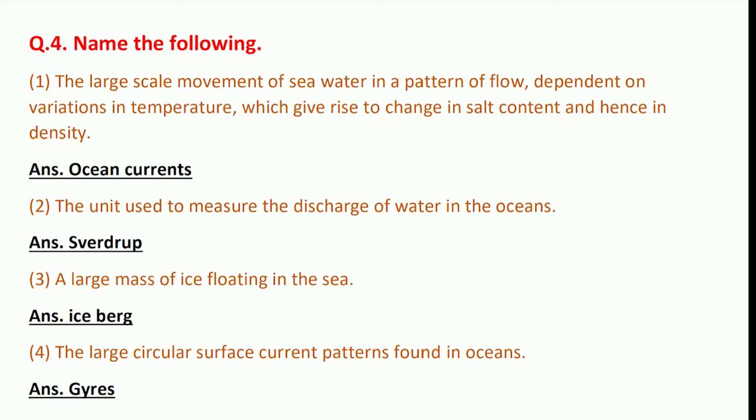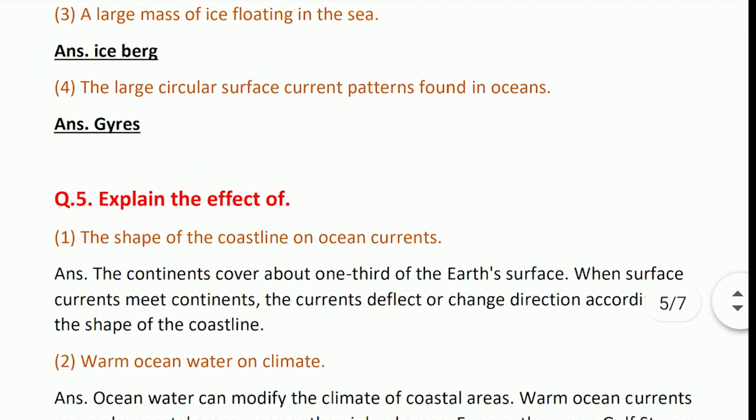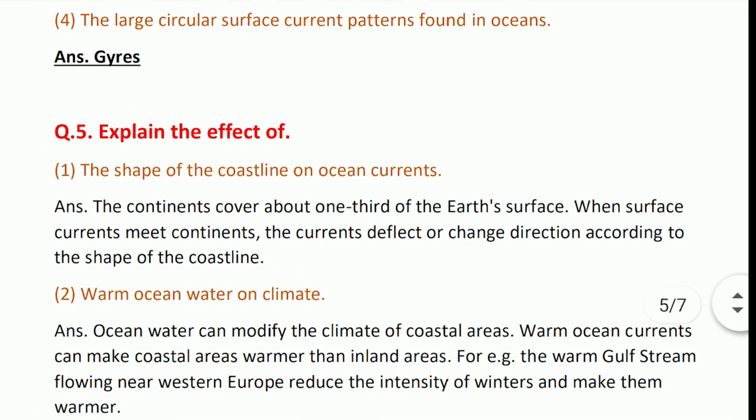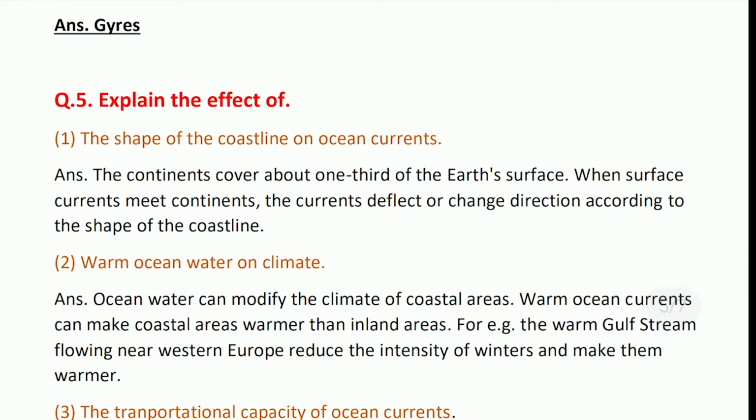The large mass of ice floating in the sea: iceberg. The large circular surface current pattern found in the ocean. Explain the effect of the shape of the coastal on oceanic currents. The continuous cover above one-third of the Earth's surface.